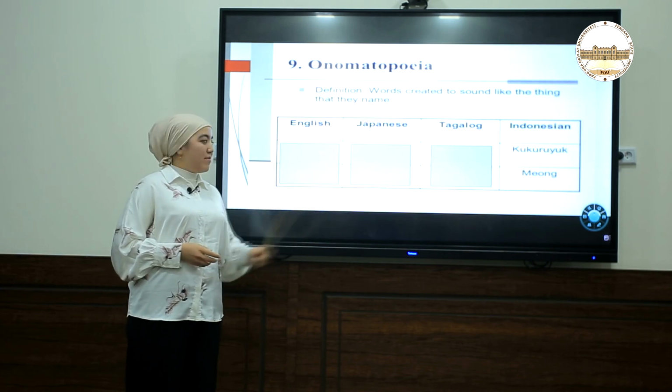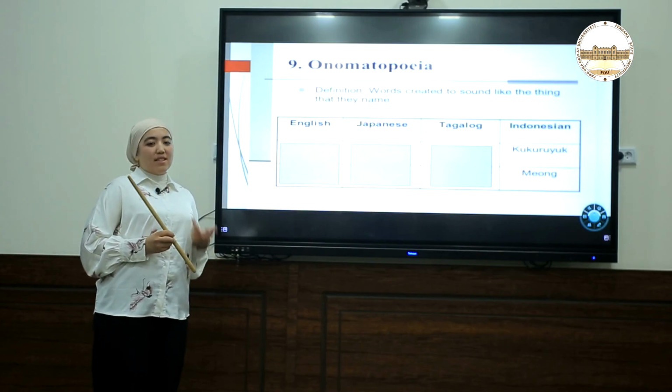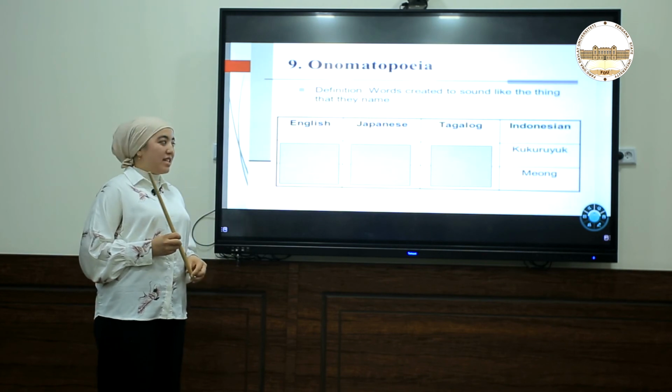And the next word is meong. It's the sound of an animal, a cat. So you see that with the help of animal sounds, we are creating new words in English.